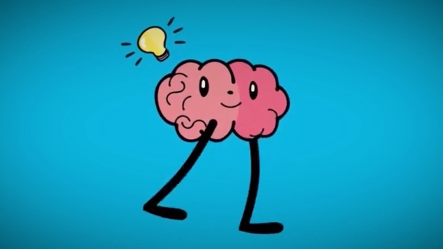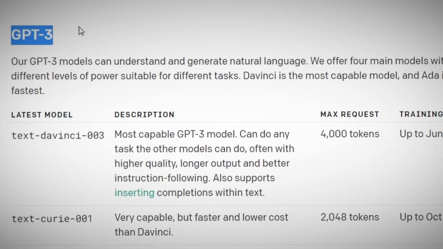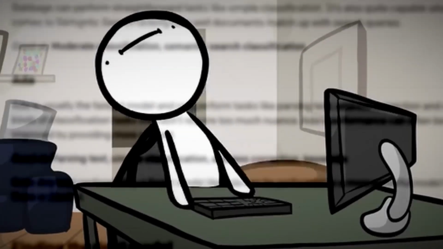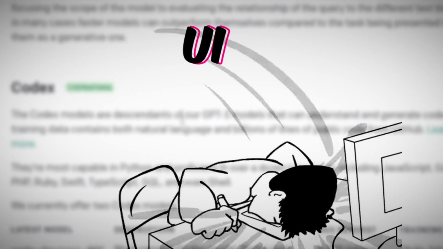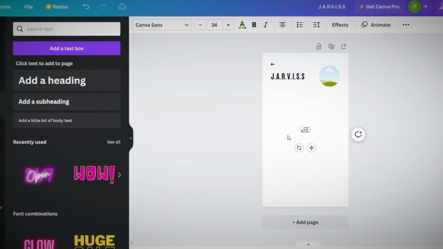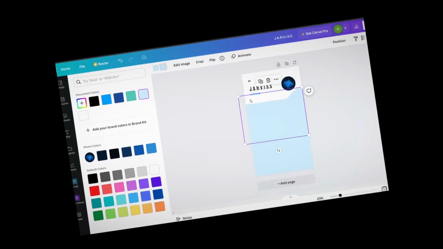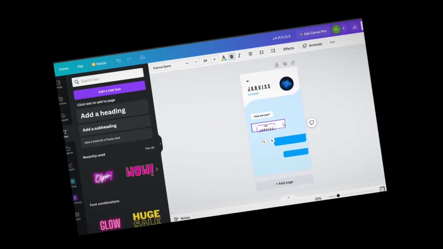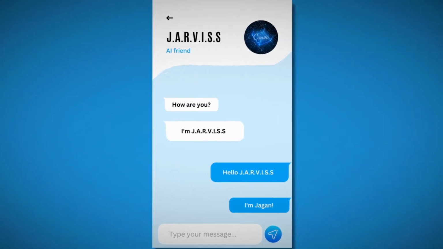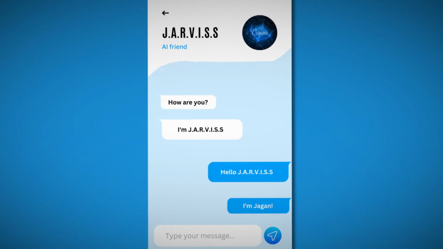Here is the idea. We are going to create an AI-based chatting app using these APIs. The very first thing that experienced app developers do, which I'm clearly not by the way, is to create the UI for our application. I'm using Canva to create this UI, but professional UI designers use Sketch or Figma or some other software. I'm just placing a bunch of elements here and there just to get an idea about how our app should look. If any UI designers are watching this, please forgive me for this monstrosity. So this is how our chat screen is going to look. I know it looks terrible, but I will enhance this while I'm building the application.